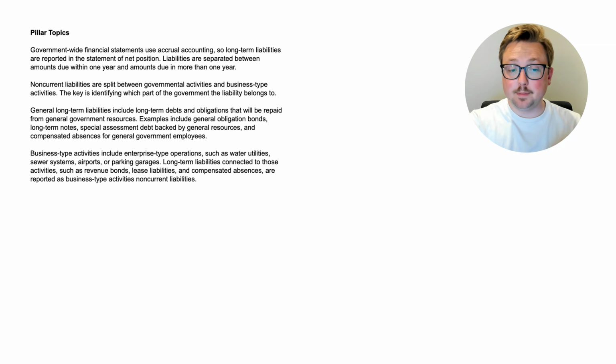Finally, business type activities include enterprise type operations such as water utilities, sewer systems, airports, or parking garages. Long-term liabilities connected to those activities, such as revenue bonds, lease liabilities, and compensated absences, are reported as business type activities non-current liabilities. So again, pretty simple, pretty straightforward topic.